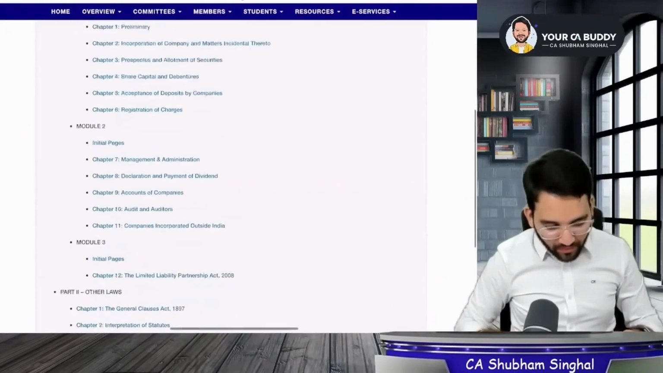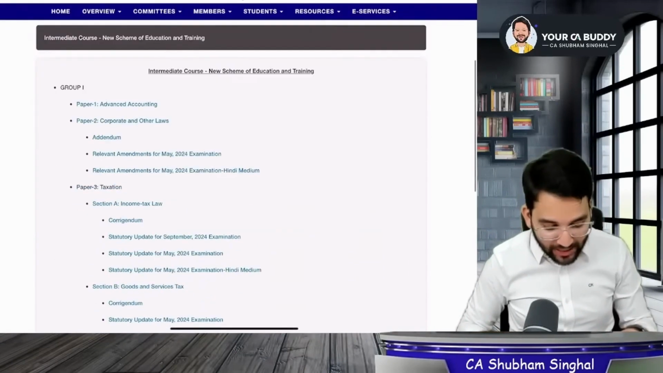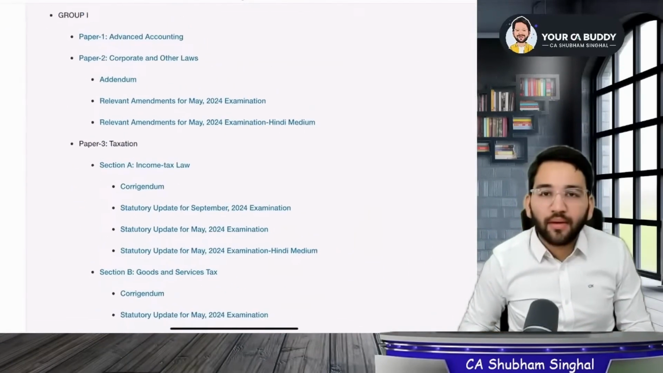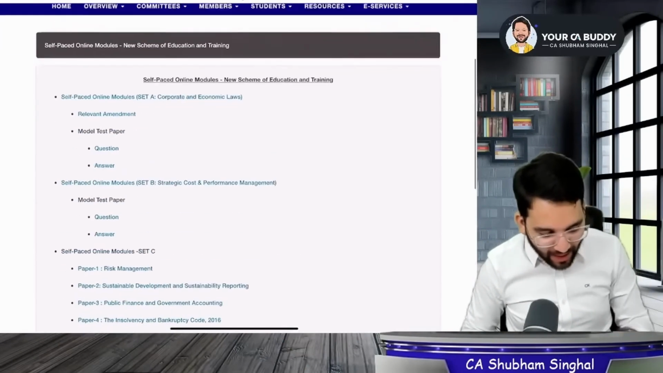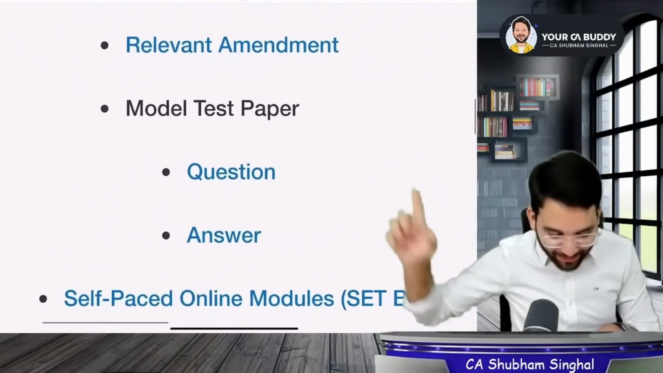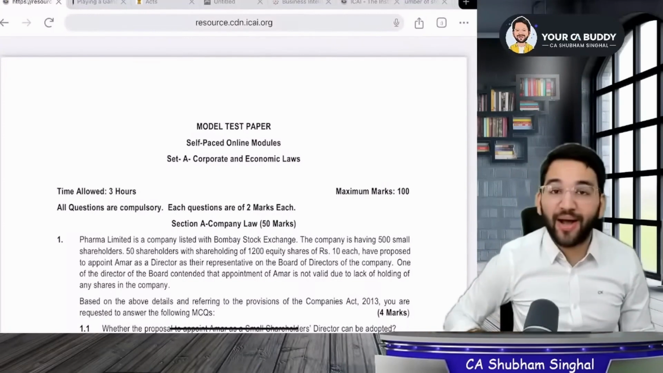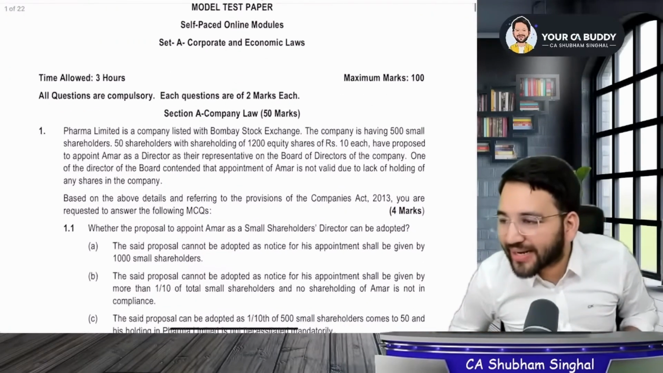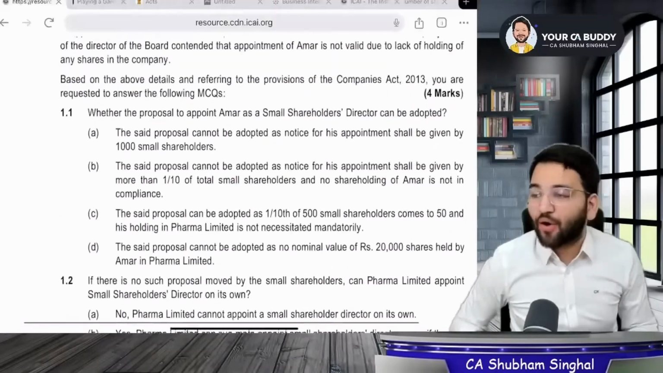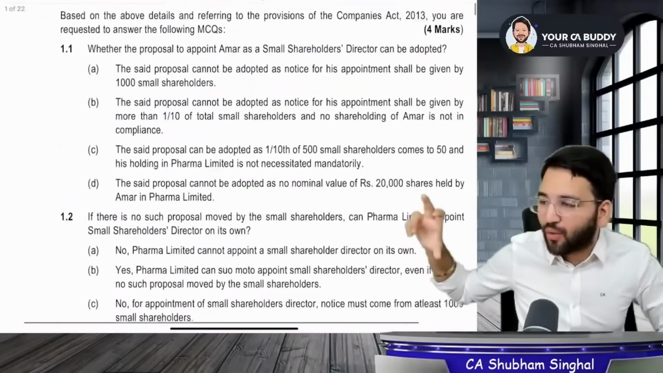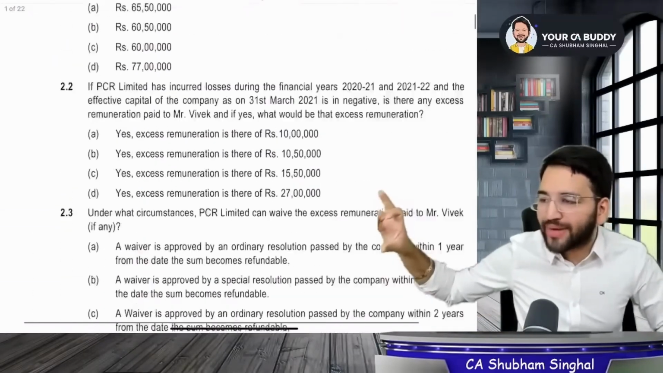Look here, the Institute has published a model test paper every year on their site. Model test paper means it's a type of sample paper. Now look here, they have written model here, which means this is a question from the model test paper. Look, it's a 100 marks paper for 3 hours. All questions are compulsory and carry 2 marks. See, it's case study based. Case study 1 and its questions, then case study 2 and its questions, this way.